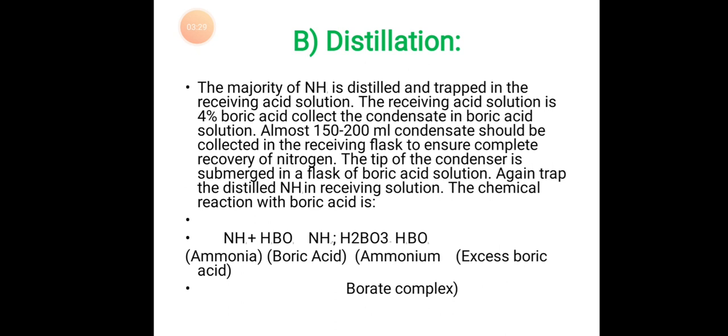Then the second step is distillation. The majority of NH3 is distilled and trapped into the receiving acid solution. The receiving acid solution is 4% boric acid. Collect the condensate in boric acid solution. Almost 150 to 200 ml of condensate should be collected in the receiving flask to ensure complete recovery of nitrogen.